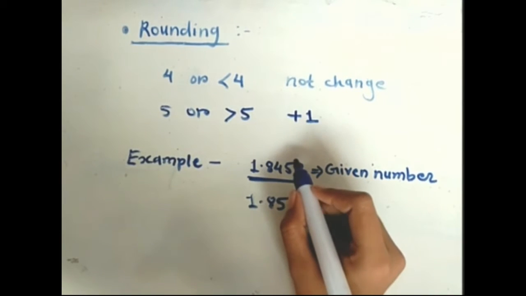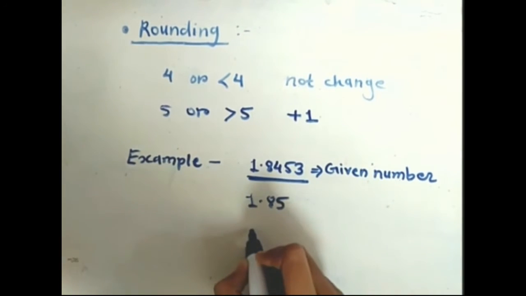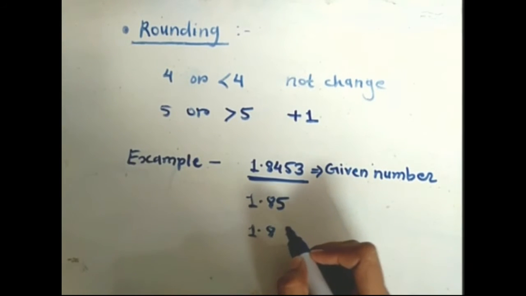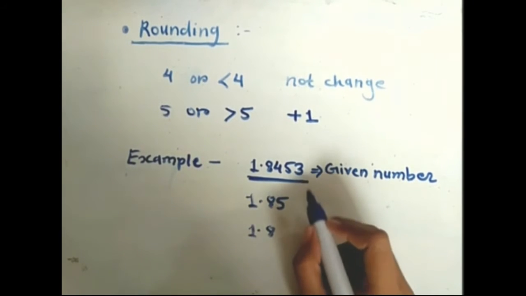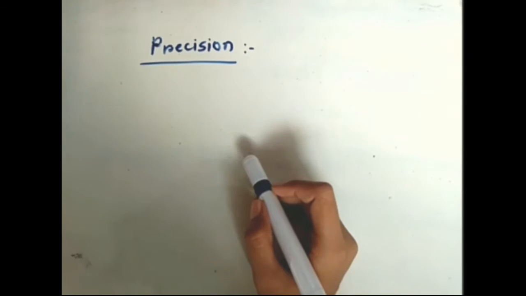If we have to round off the given number up to 1 decimal place, then the number can be represented as 1.8, because the digit we have to discard is 4, thus the value 8 remains the same.